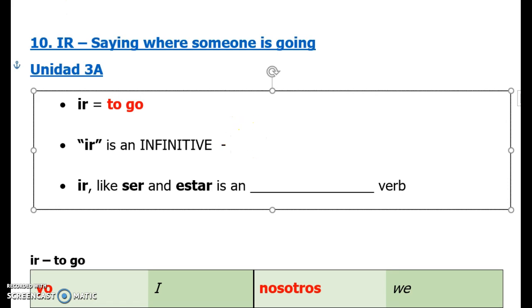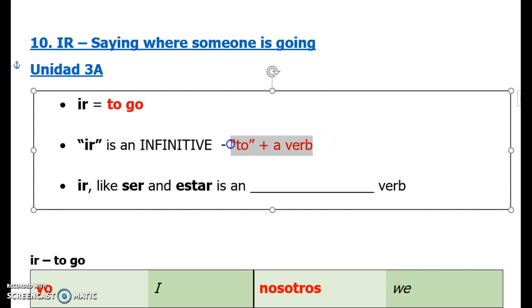We have to remember that ir is an infinitive. And an infinitive in English is the word to plus a verb. Okay, so it's to go. This is going to become important for us as we start getting more complex verb forms and we start doing verb phrases. So not just that, I'm going to a place or she goes there, but saying that I want to go or I need to go or I want to study or I need to study or anything that's putting two things together. So whenever you have the to, that means you're not conjugating the verb. That is an infinitive.